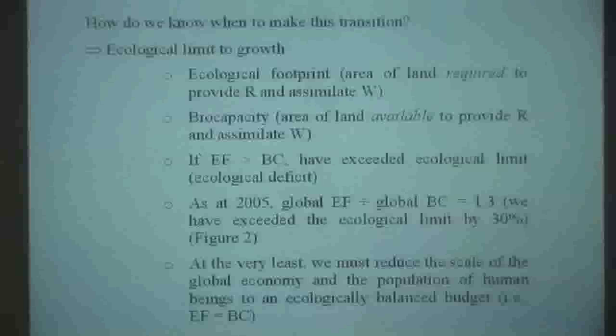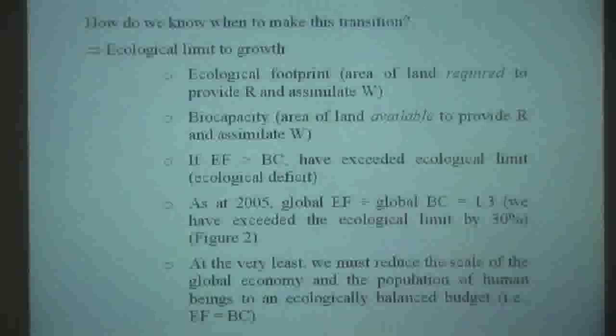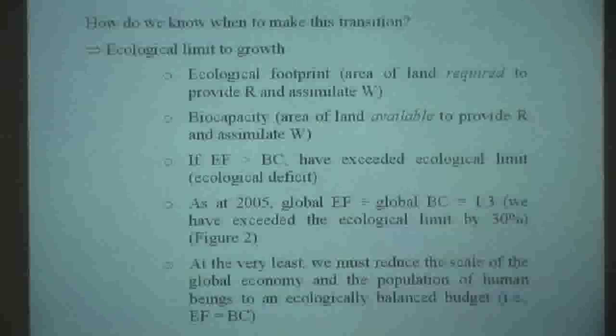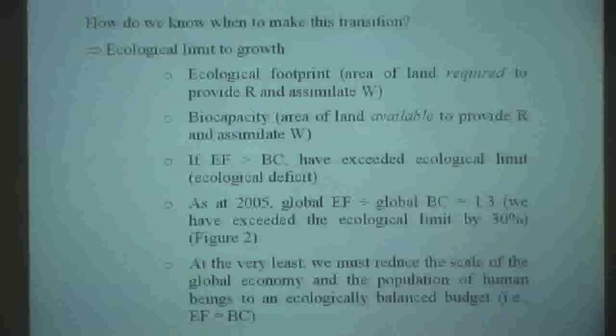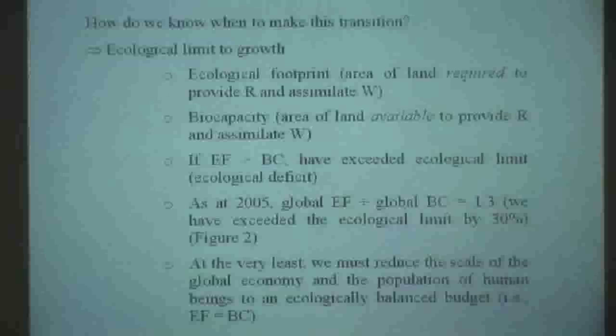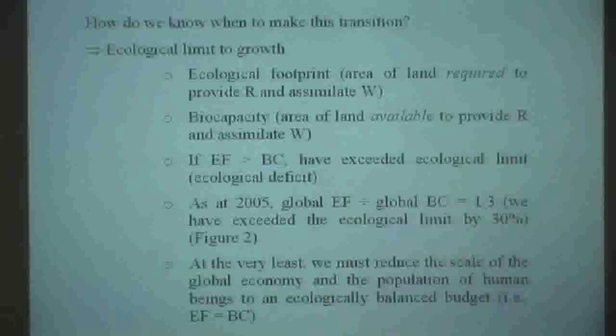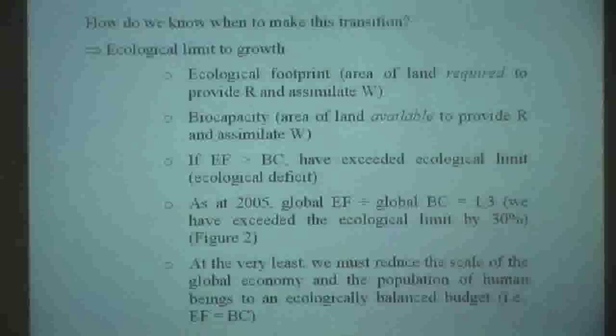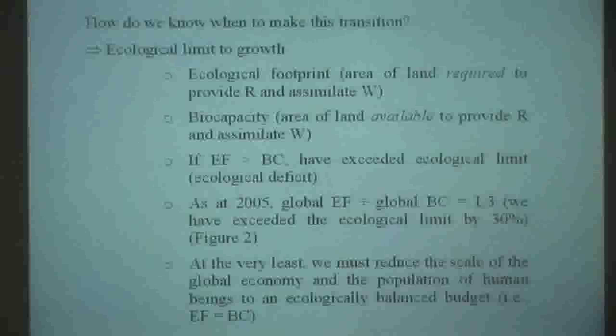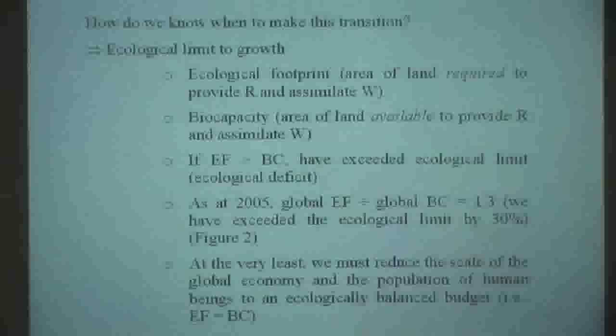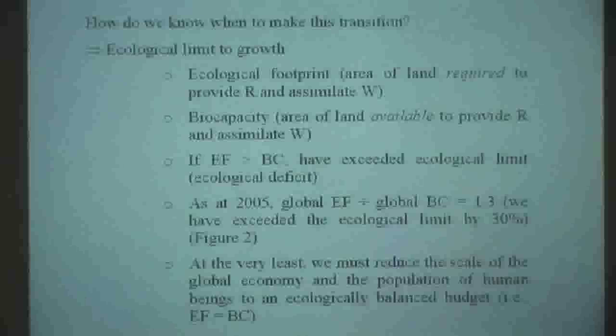Now you might say that's impossible, we've only got one planet. What that basically means is that in order to consume the equivalent of 1.3 planets, we're eating into the stock of natural capital. In other words, if we were, as at 2005, to maintain our level of consumption globally at that level, in order for that to be sustained in the long run, we'd need 1.3 Earths.